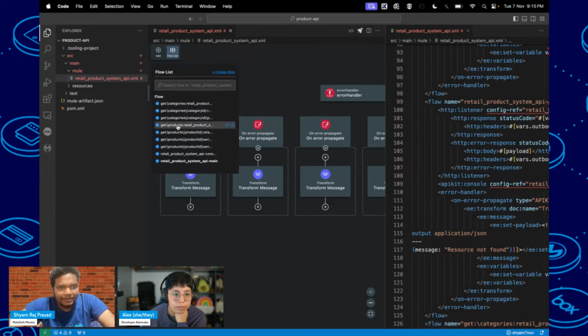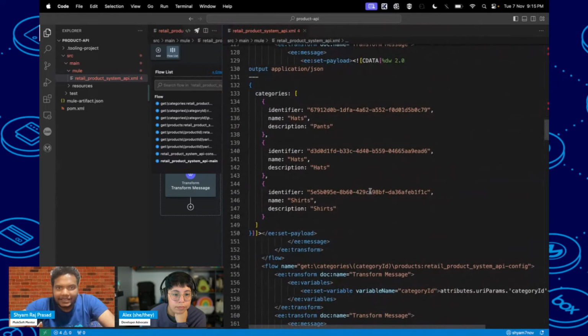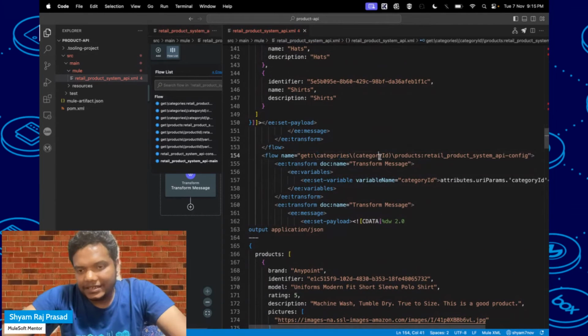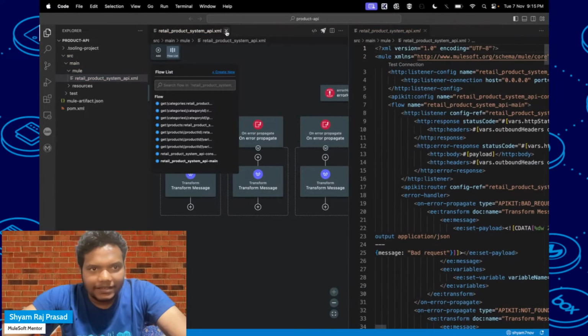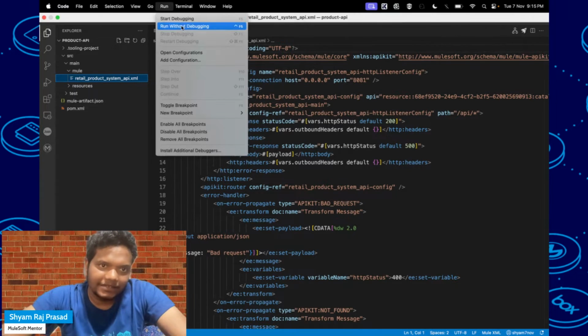These are the multiple endpoints, and here you can see the code, the same things. After that you can extend it. If you have to call a DB call and these things, you can create another flow and call it. Here you can see get categories, and we have to pass the category id. That is fine. Now you can start running this application.